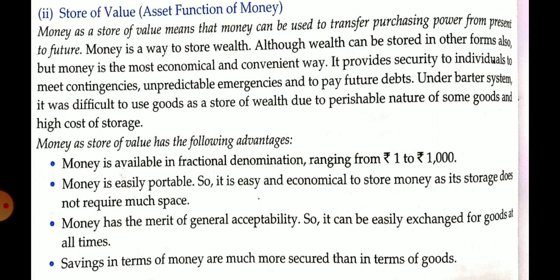Okay, so suppose you have 10,000 rupees in your almirah, or in your pocket, or in your credit card, or in your bank, it is not going to lose its value so frequently. Whatever fridge you can purchase today, you can purchase 4 or 5 years after also. Maybe there will be some fluctuation, but it is not going to fluctuate too much. So because of this reason, store of value is more beneficial. You can earn money if you keep your money in a bank.